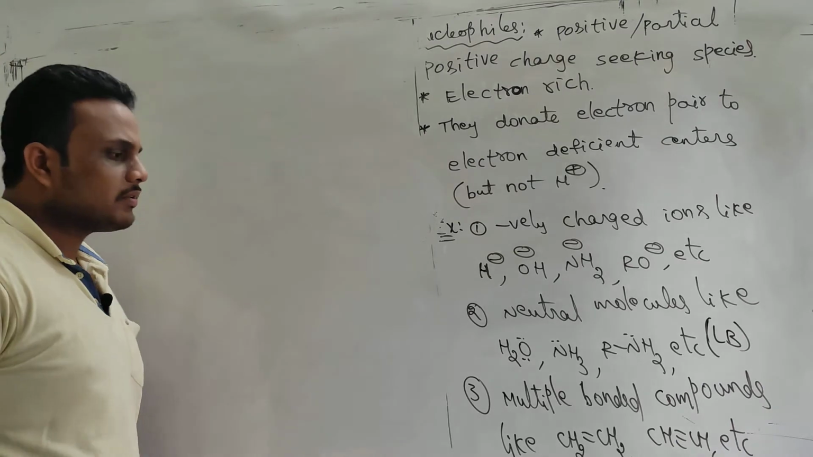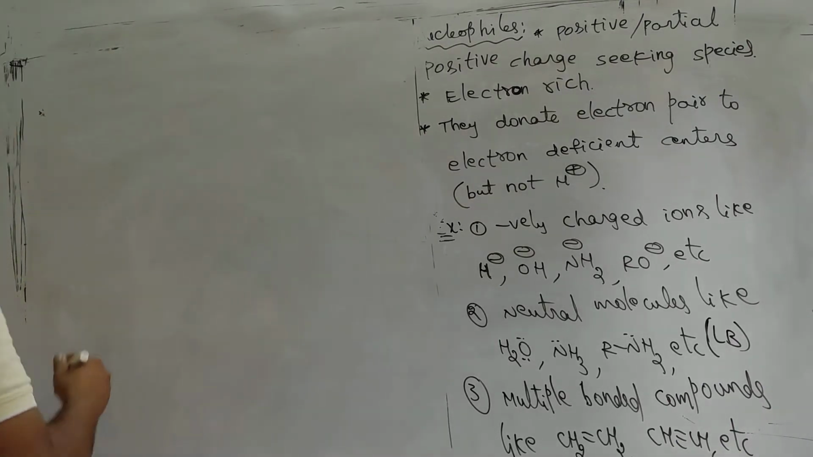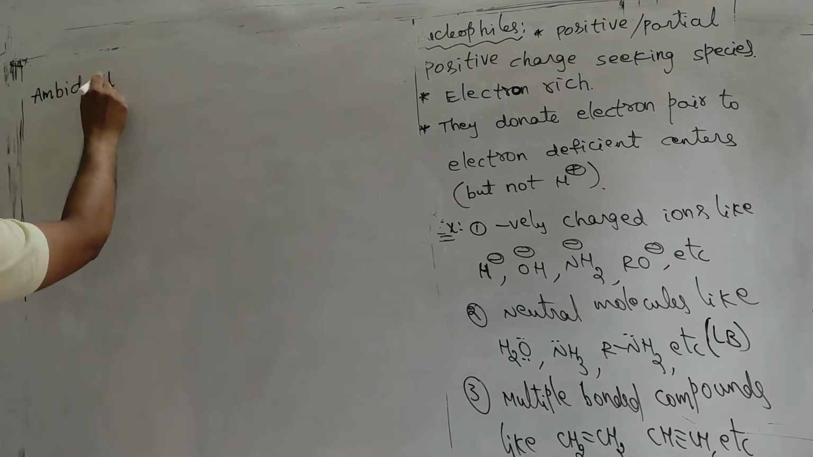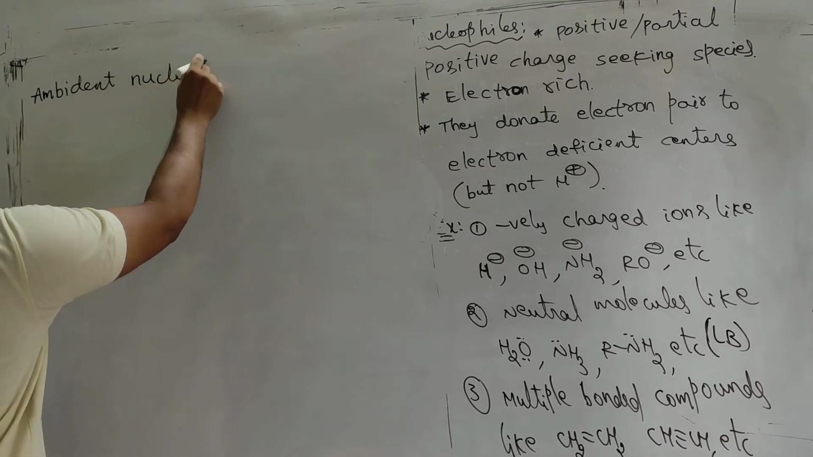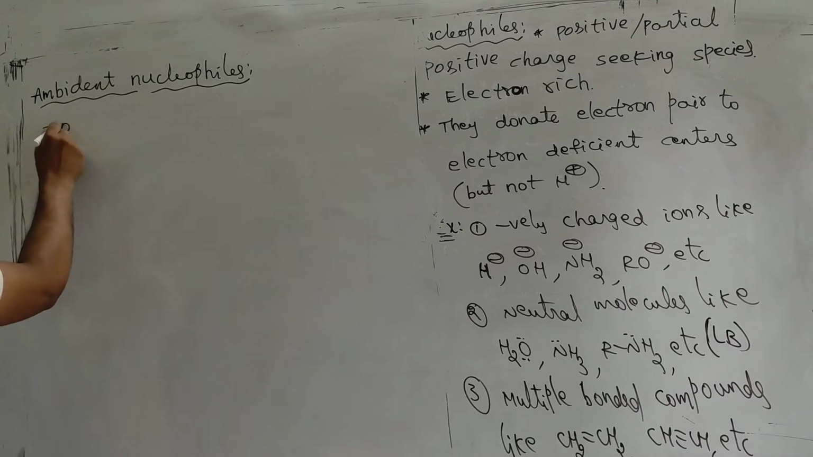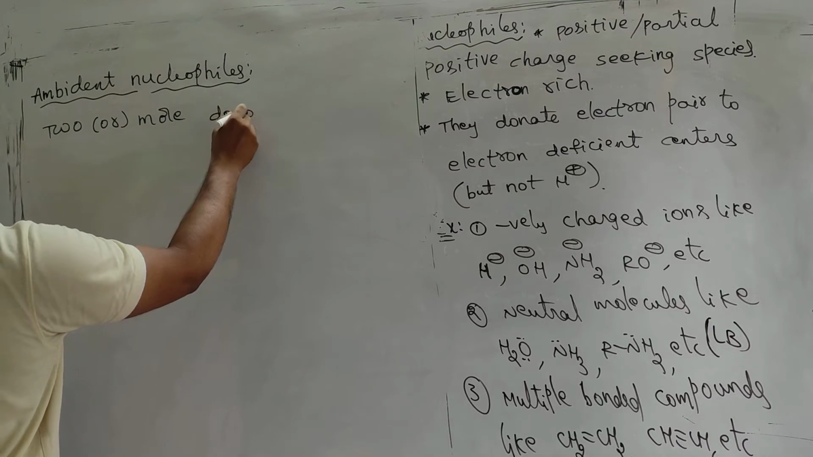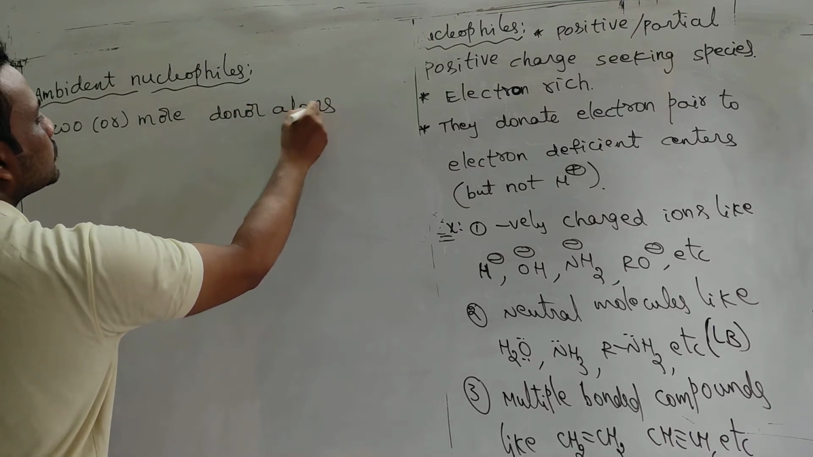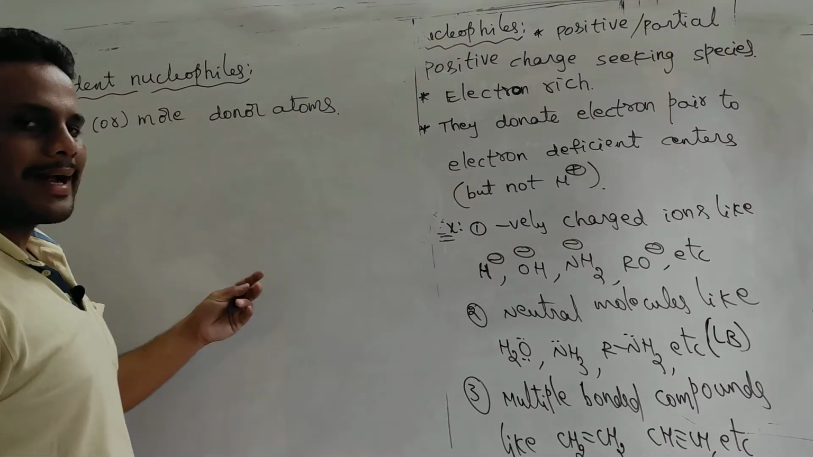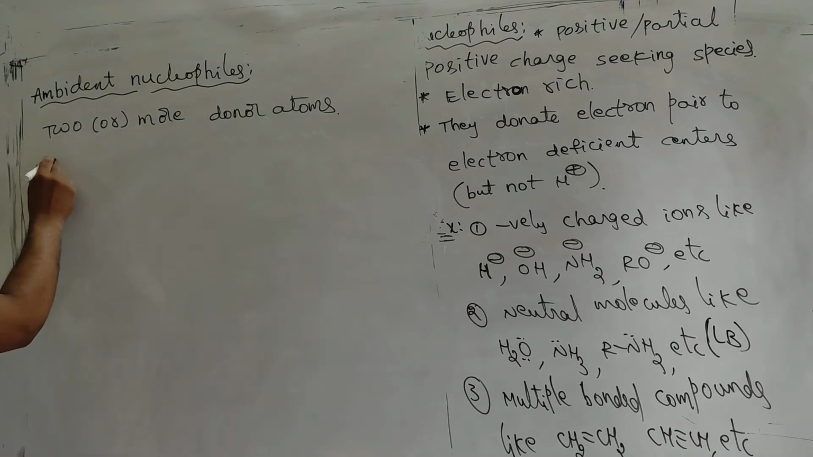Okay, and we also have some other examples of nucleophiles, like ambident nucleophiles. So what are ambident nucleophiles? Ambident nucleophiles have two or more donor atoms, or two or more atoms that have a lone pair, like this.